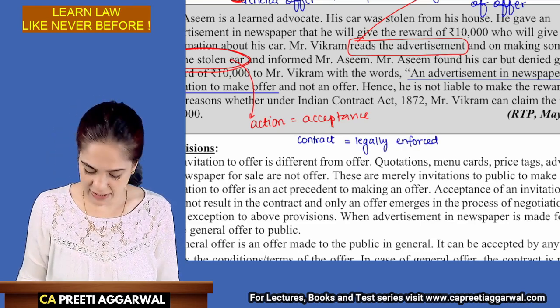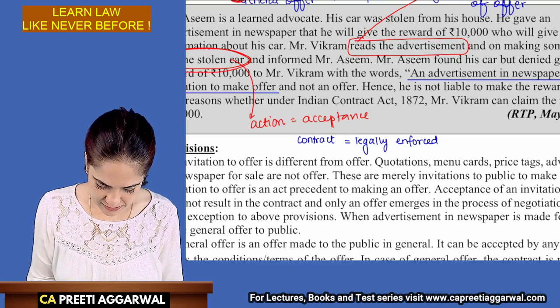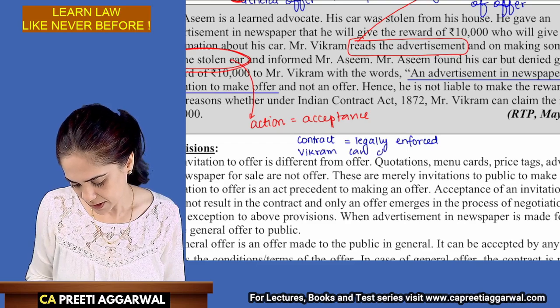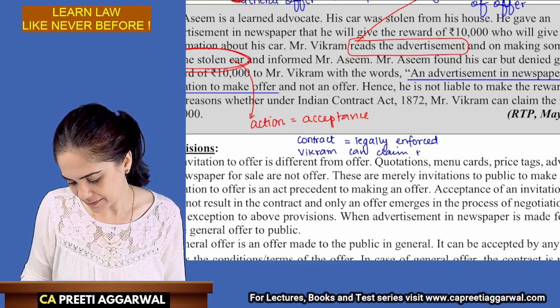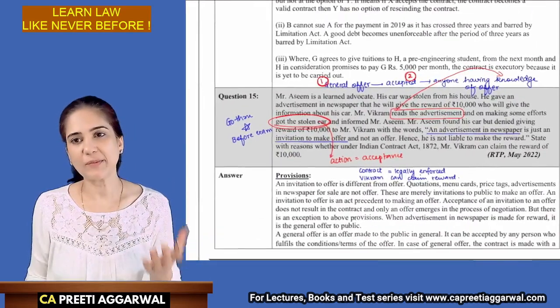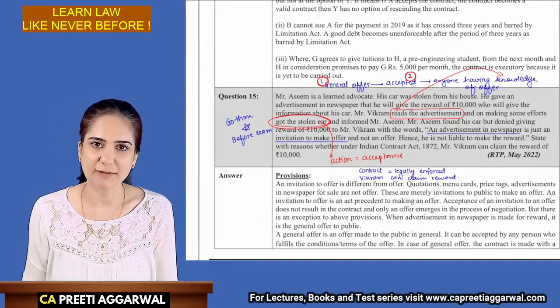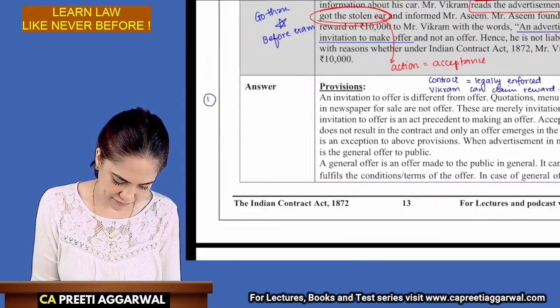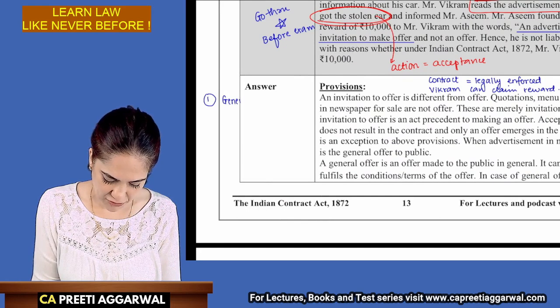Okay, it can be legally enforced. So in this case, Mr. Vikram can claim the reward. So I have already framed my answer while reading the question itself. So what will you write in the provisions part? In provisions, you will first explain the meaning of general offer.